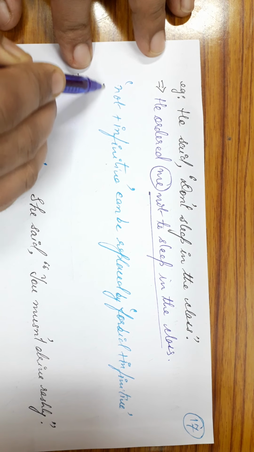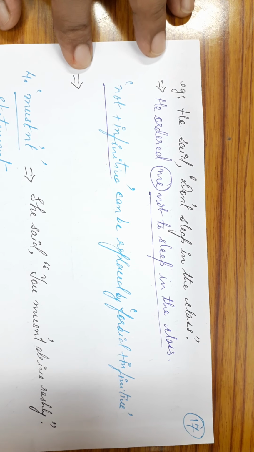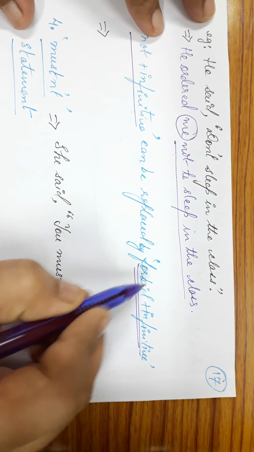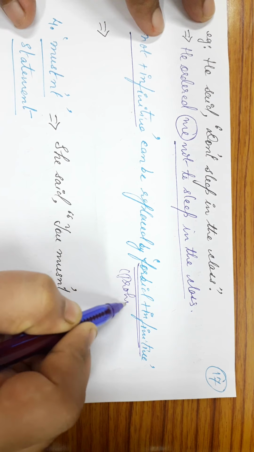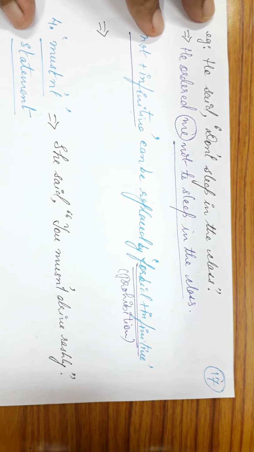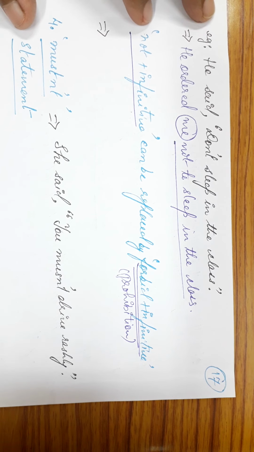Instead of using not plus infinitive, there is another option. You can use forbid plus infinitive. Forbid means asking somebody not to do something, or it's a kind of prohibition. That is, you do not want somebody to do something.